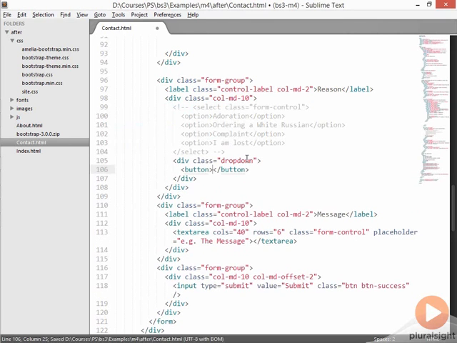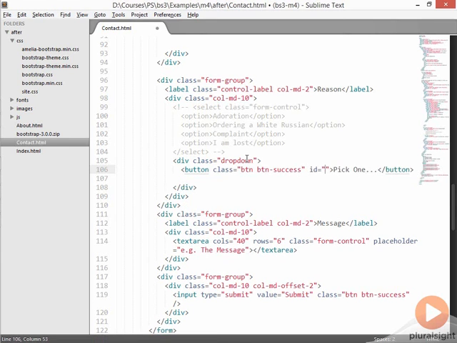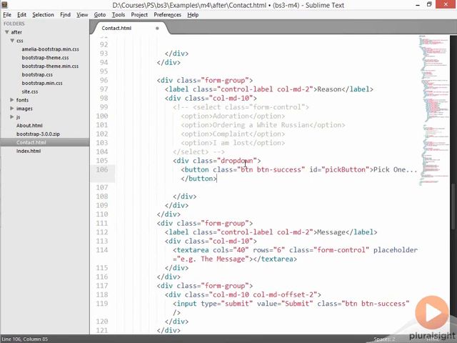And we'll just start with a simple button that says pick one. And I'll go ahead and use classes for button and button success to color it the way we want it to look. And we're going to go ahead and give it an ID, which we'll need in a minute. And I'll make that ID pick button.